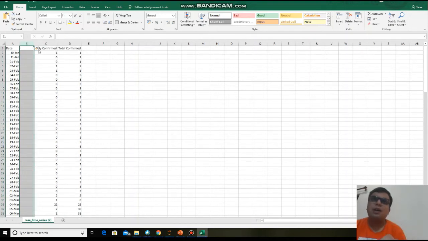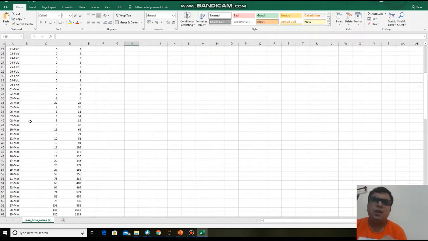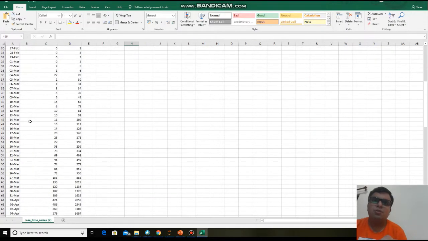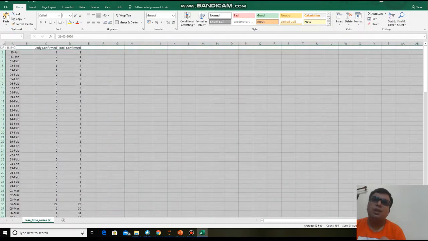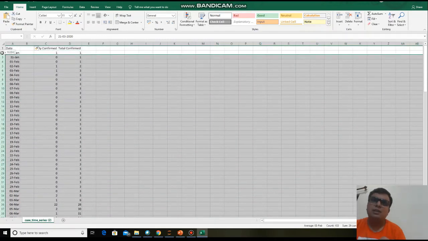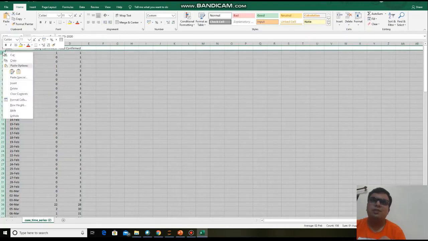I will tell you why I add this column, but before that you just find the first lockdown happened in India on 22nd of March. So I am also taking the data from 22nd of March for our project. All the above data I just want to delete, because that data is unnecessary and I don't want to deal with this data.